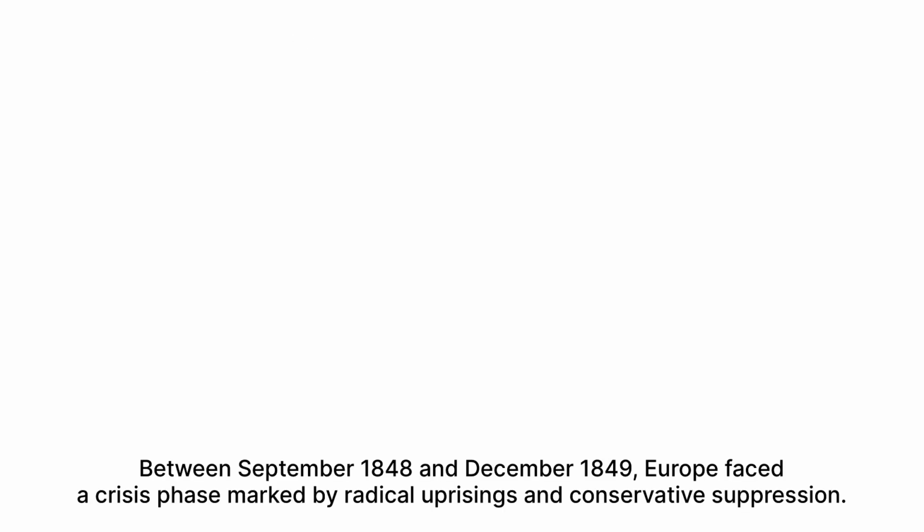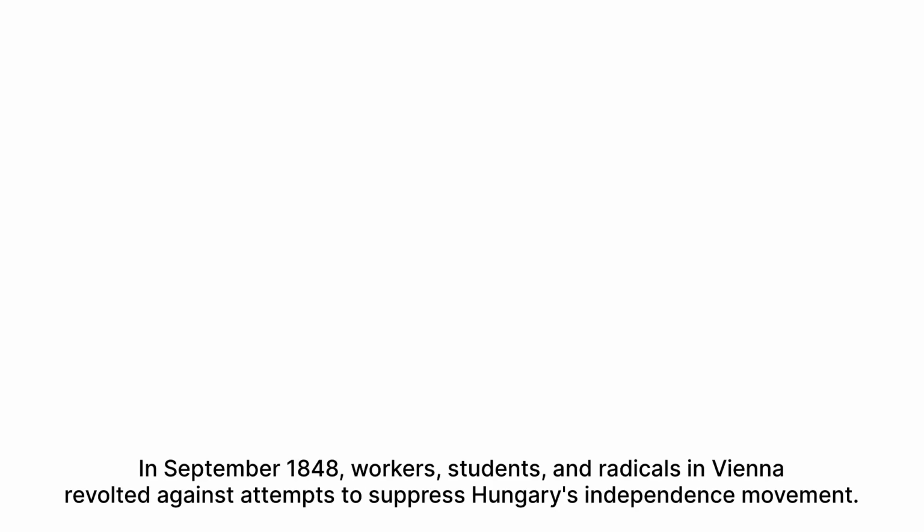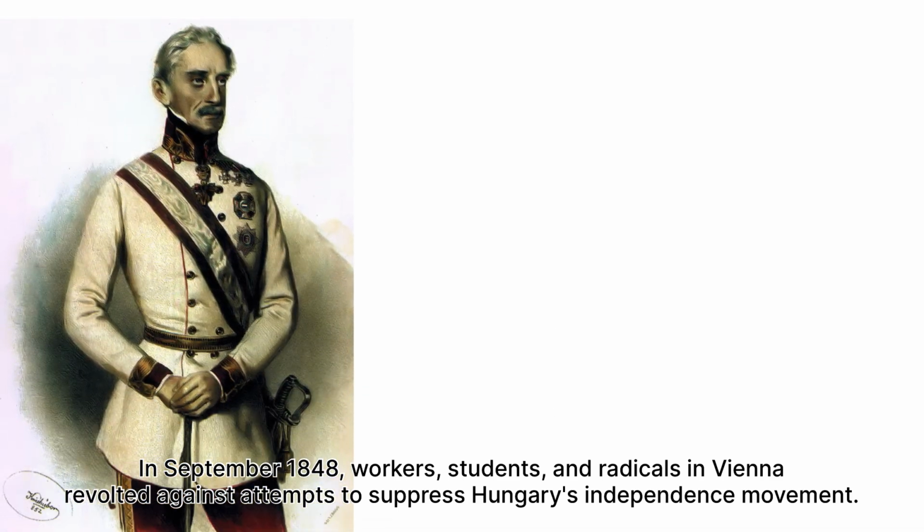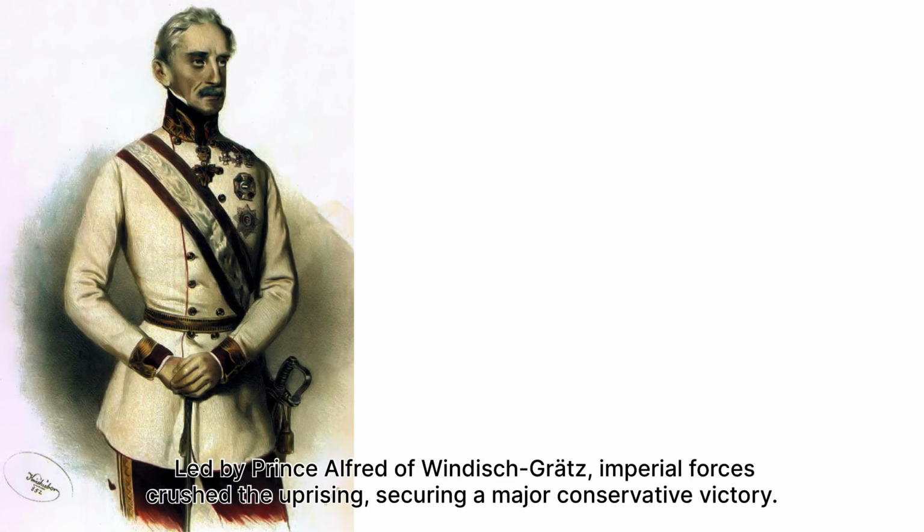In the third phase, between September 1848 and December 1849, Europe faced a crisis phase marked by radical uprising and conservative suppression. In September 1848, workers, students, and radicals in Vienna revolted against attempts to suppress Hungary's independence movement led by Prince Alfred of Windisch-Gratz. Imperial forces crushed the uprising, securing a major conservative victory.